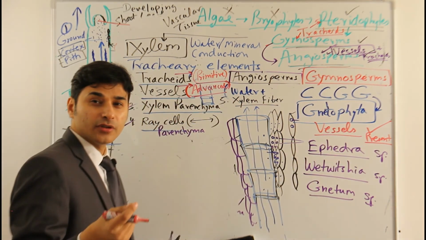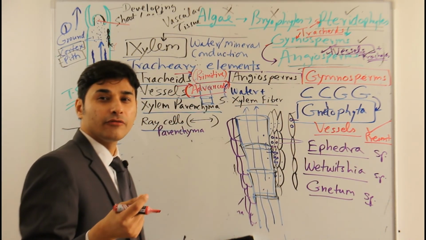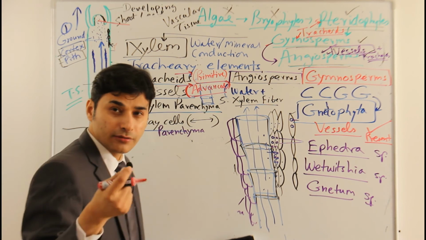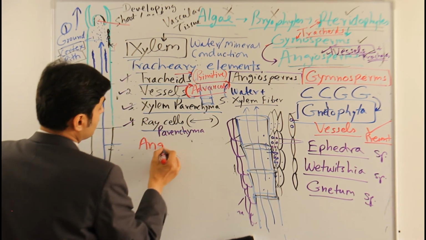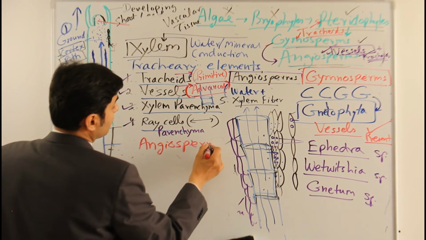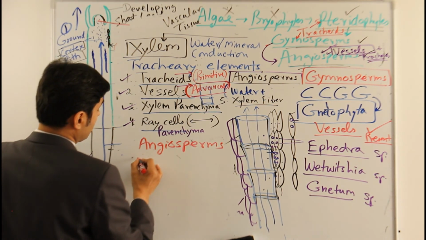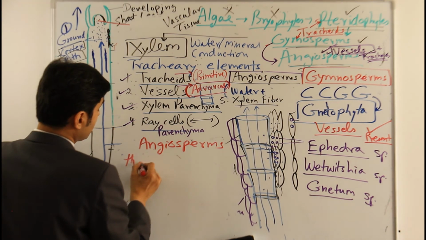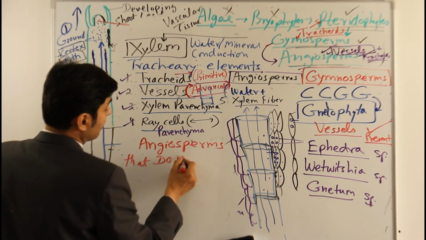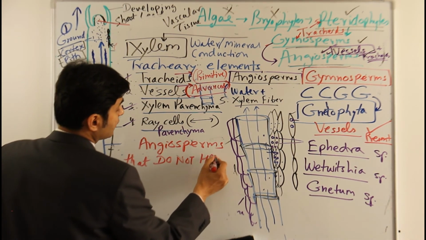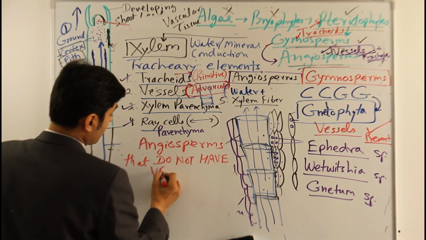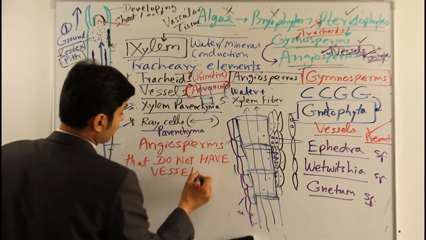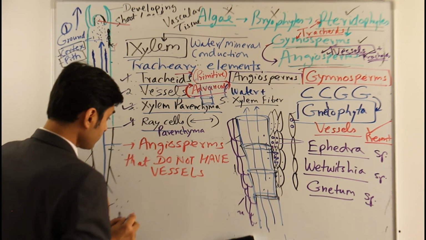Angiosperms, 3 plant families where they do not have vessels. Angiosperms that do not have vessels. This is interesting information and it is important also. They do not have vessels.